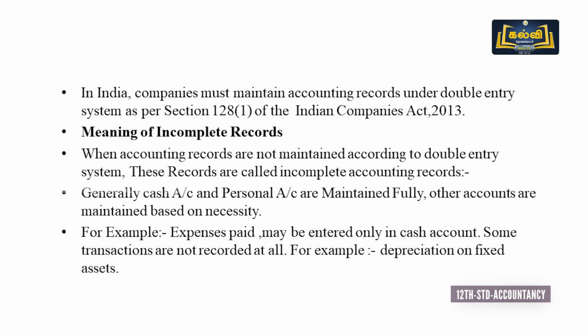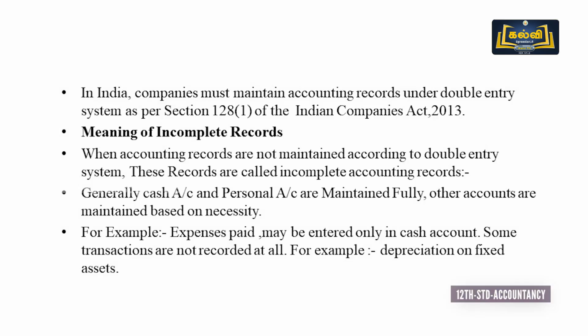What is the meaning of incomplete records? Incomplete records means that when accounting records are not maintained according to the double entry system, these records are called incomplete accounting records. In incomplete records, only cash and personal accounts are maintained fully, because we have three types of accounts: real account, nominal account and personal account.